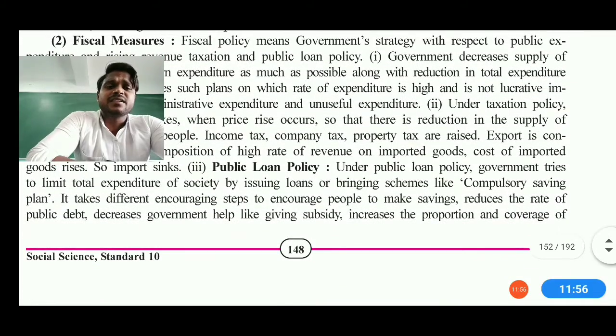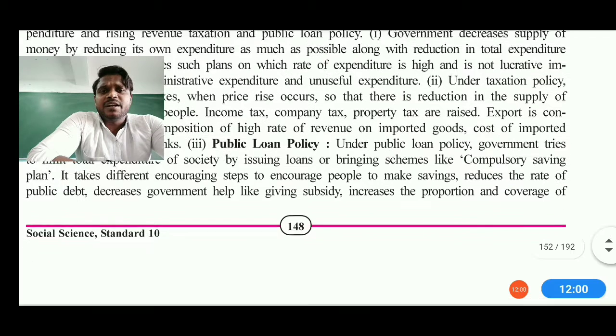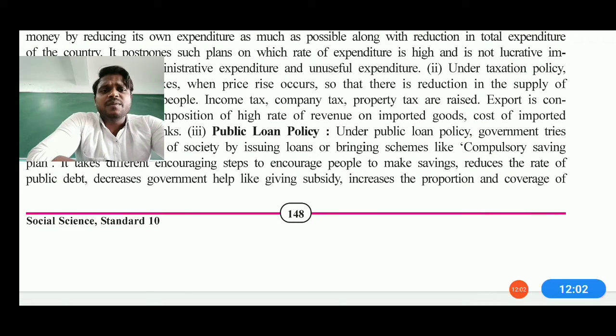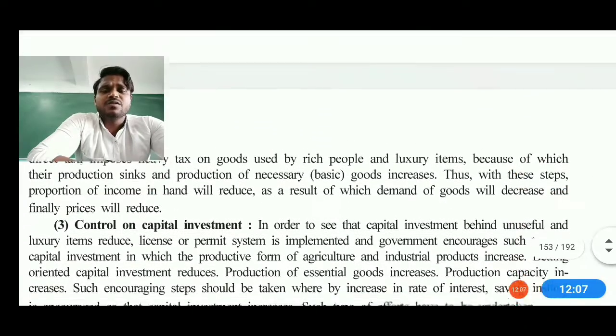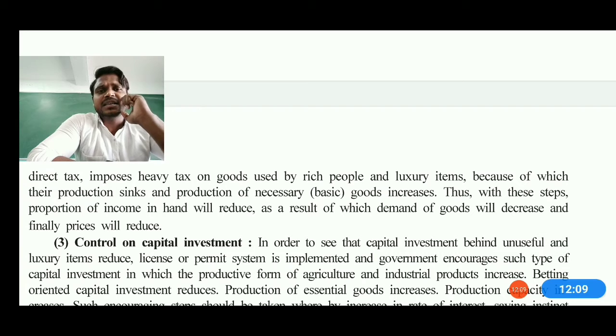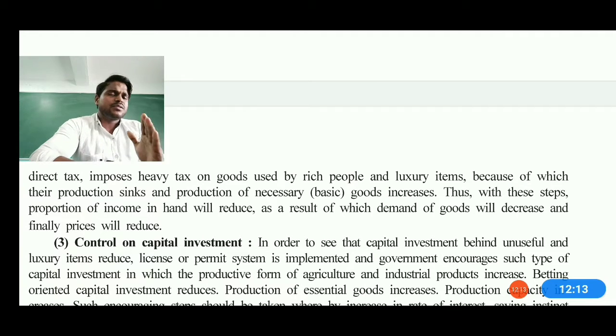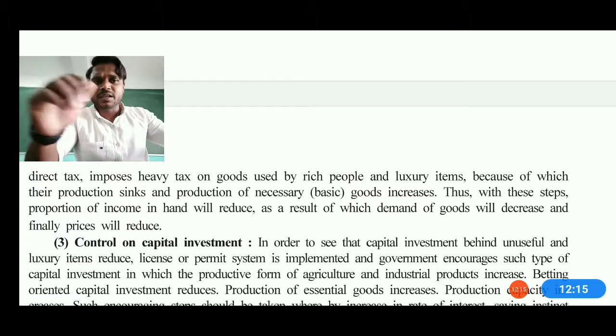Now it takes different encouraging steps, encouraging people to make savings, and reducing the rate of public debt. Also decreasing government help like giving subsidy, and increasing the proportions and the coverage. Apart from that, we can say direct tax, imposing heavy tax on the things used by rich people, is also one of the things which is getting the maximum amount of money for the Indian government.